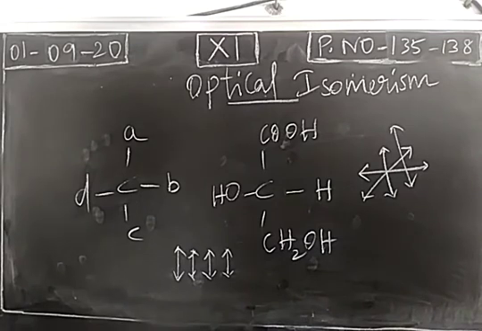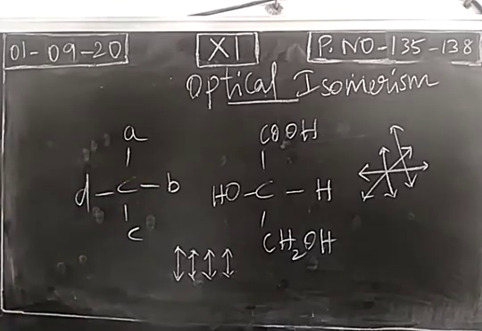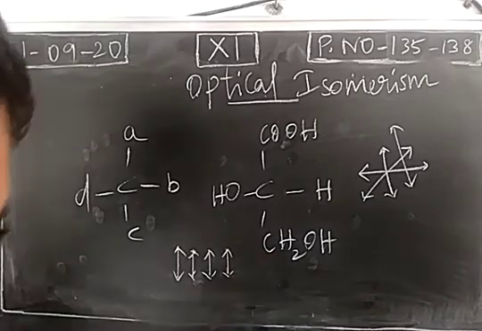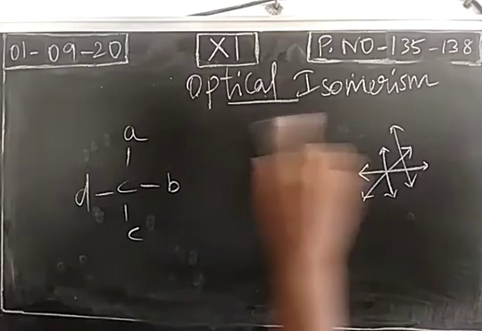What is optical isomerism? Organic compounds rotating the plane polarized light in clockwise or anti-clockwise direction, we call them optical isomers. And the phenomenon is known as optical isomerism. And this rotation is also called optical activity. The rotation of plane polarized light by an organic compound is called what? Optical activity.